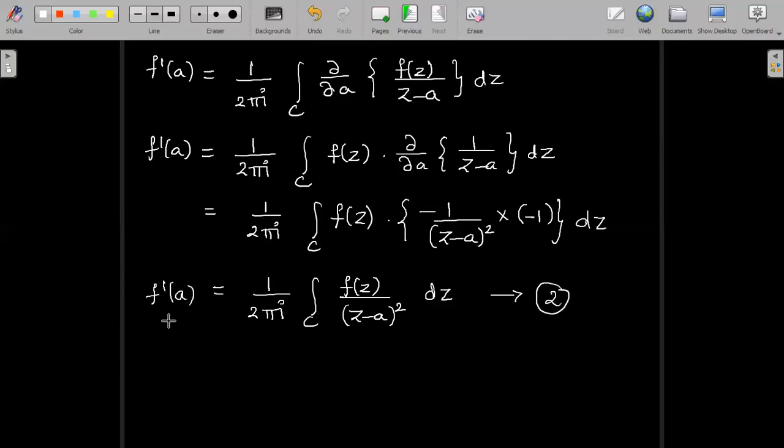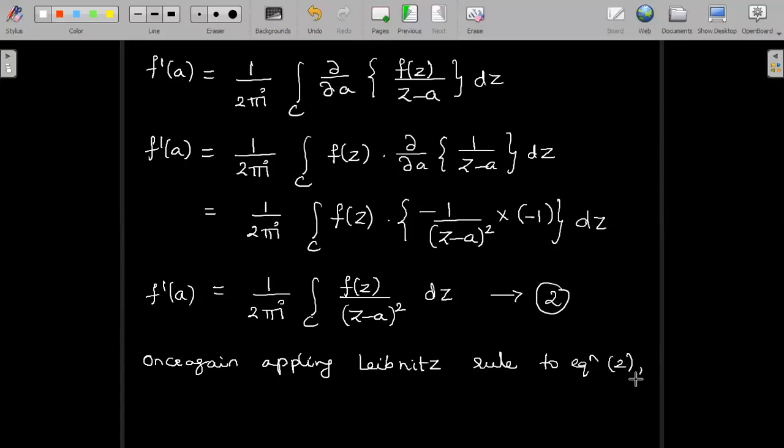Now in the same manner we need to obtain f double dash of a by once again applying Leibniz rule of differentiation to equation 2. So then only I can obtain f double dash of a. Means we are differentiating once again on both sides, with respect to the variable a.